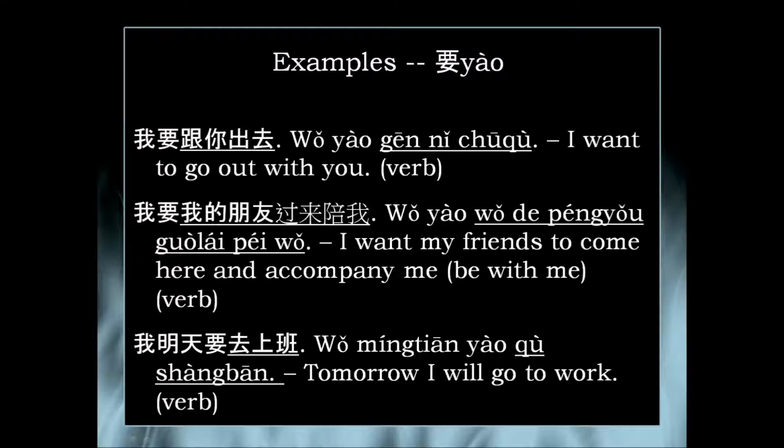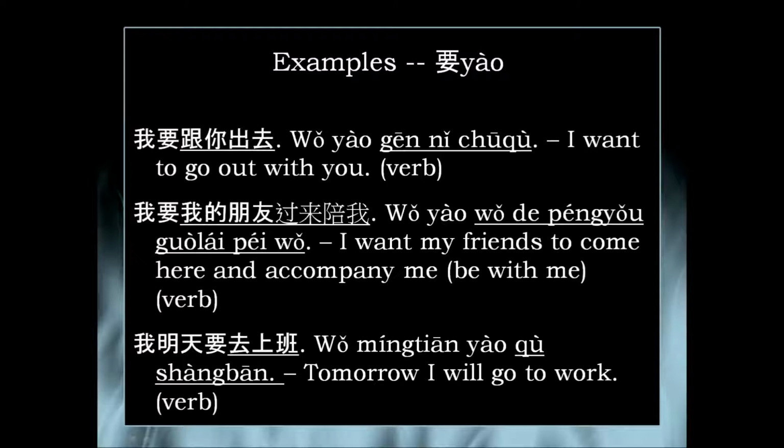The next example is 我要我的朋友过来陪我. 我的朋友过来陪我 means my friends to come here and accompany me, or to come over and accompany me. So since that's a verb, my friends coming over here, being with me, this is a reiteration of the earlier example: hospital, someone lying in bed who wants their friends to come over.